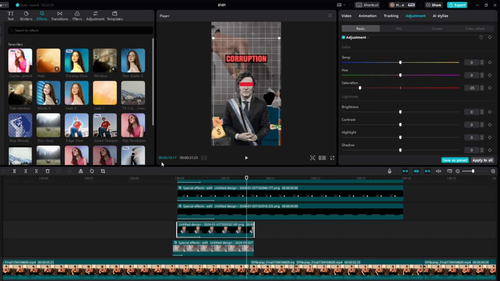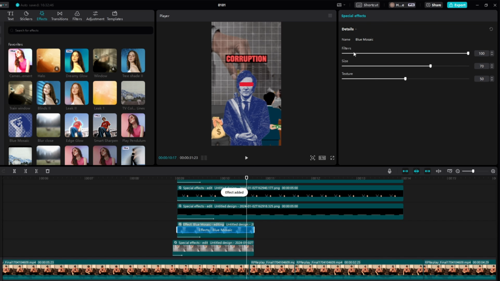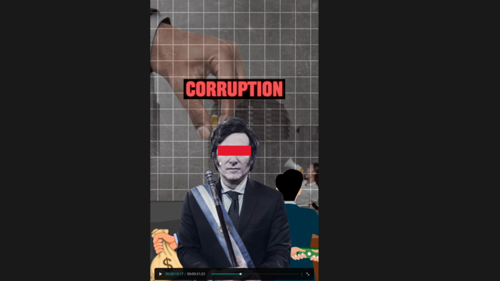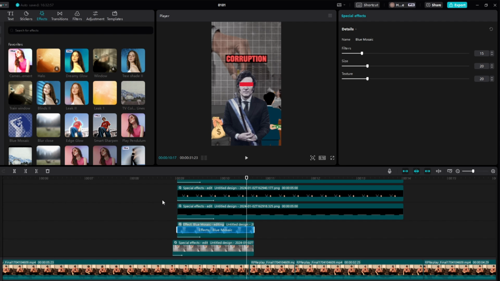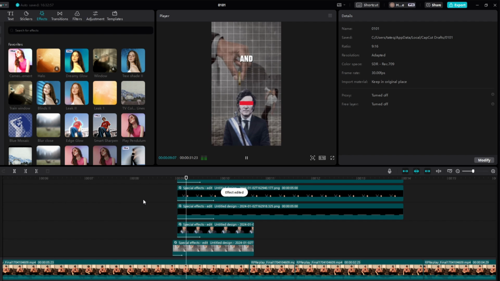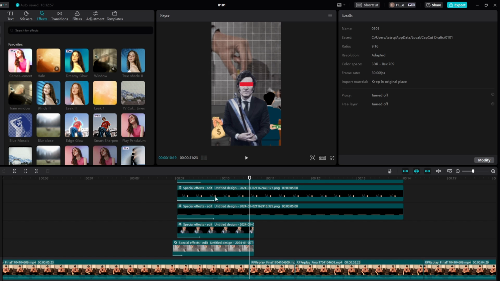And then from here, we're going to come to video effects. This is also my favorite, blue mosaic again. And then for filters, we could bring the size to maybe 15, bring it to like 20, and then the texture we can bring to 20 as well, and then let's see how that looks. Yeah, so this looks pretty good. So now we have this, destroyed by socialism and corruption.